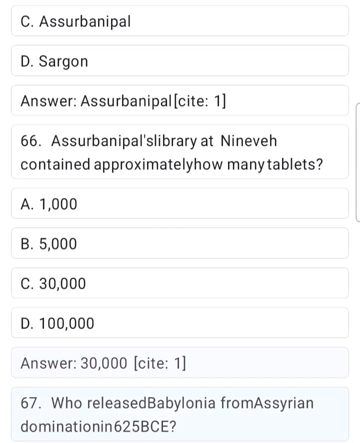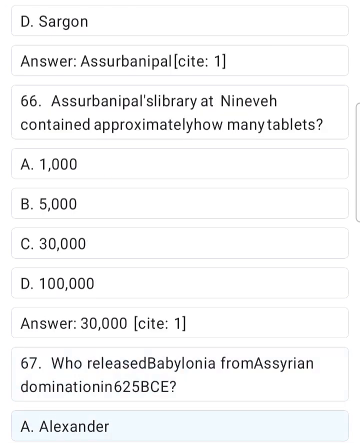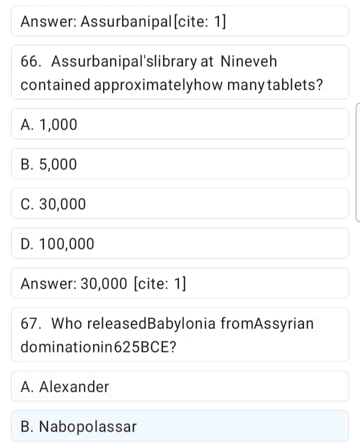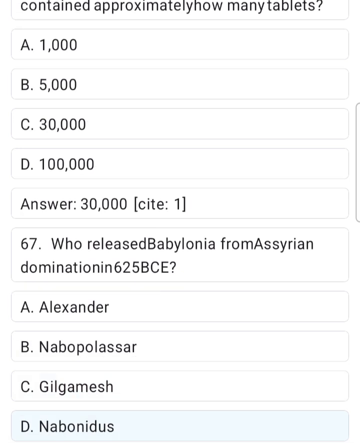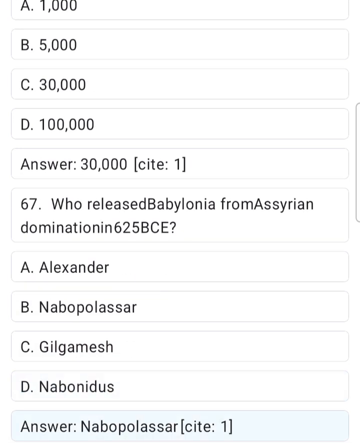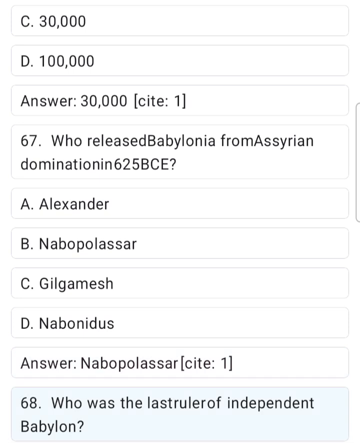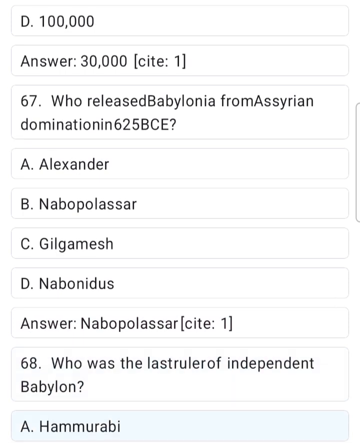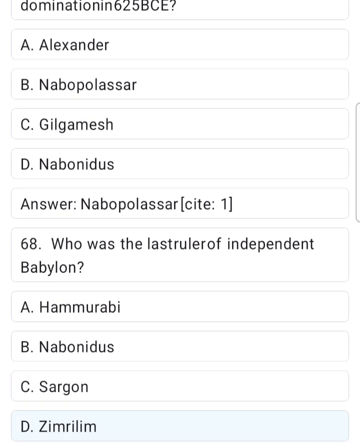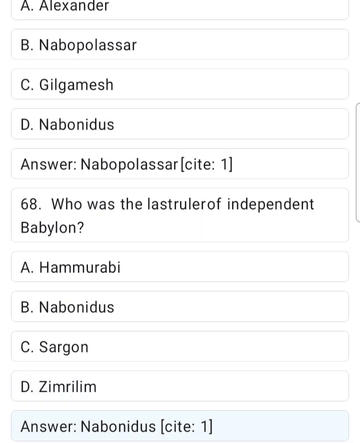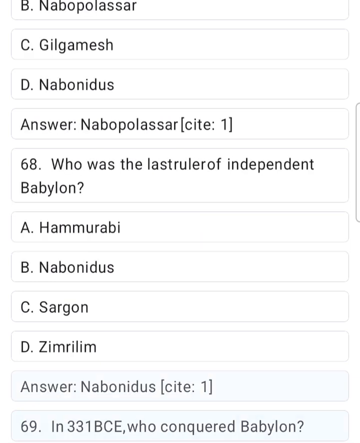Site 1. 67. Who released Babylonia from Assyrian domination in 625 BCE? A. Alexander. B. Nabopolassar. C. Gilgamesh. D. Nabonidus. Answer. Nabopolassar. Site 1. 68. Who was the last ruler of independent Babylon? A. Hammurabi. B. Nabonidus. C. Sargon. D. Zimrilim. Answer, Nabonidus.